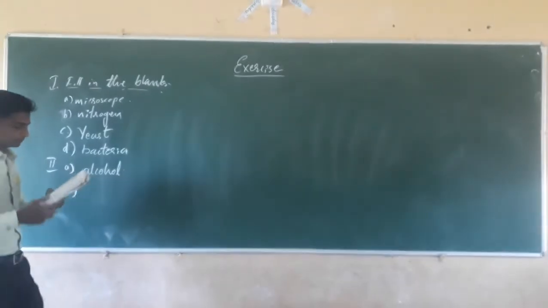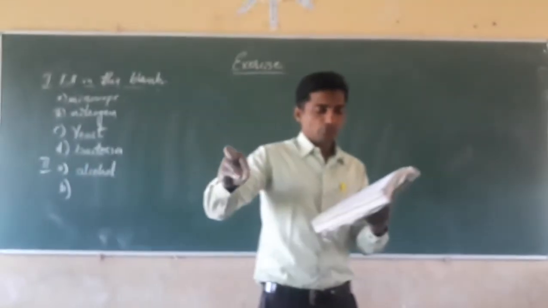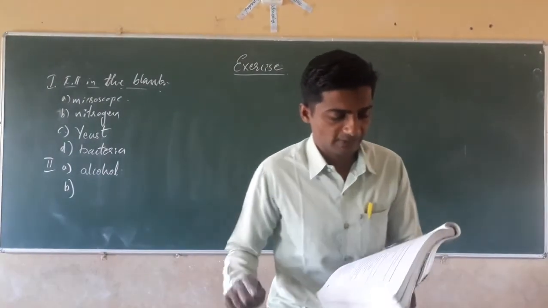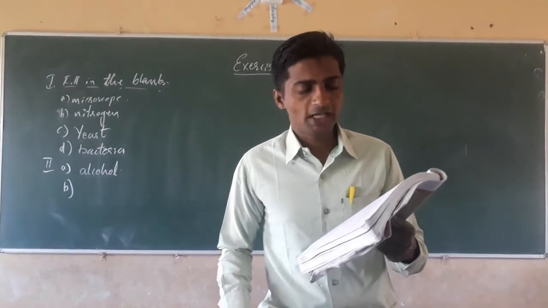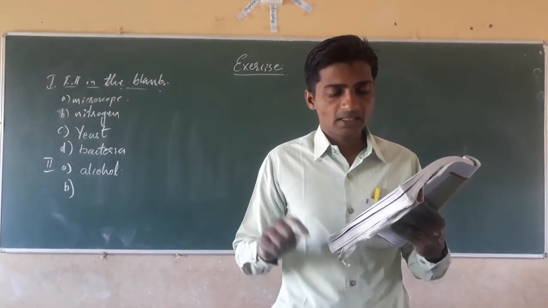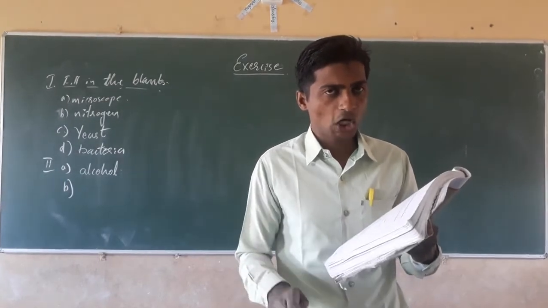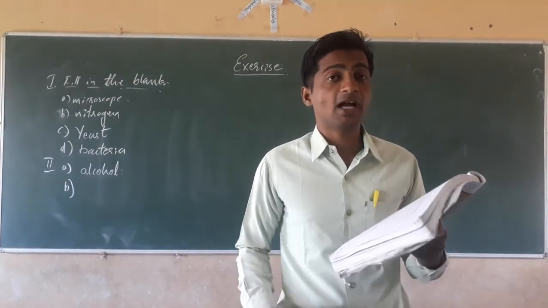Option B, second one. The following is an antibiotic. He has given 4 options. The first one is sodium bicarbonate, which is not an antibiotic. Streptomycin. Third one alcohol. Fourth one yeast. Out of these four, which one is an antibiotic?